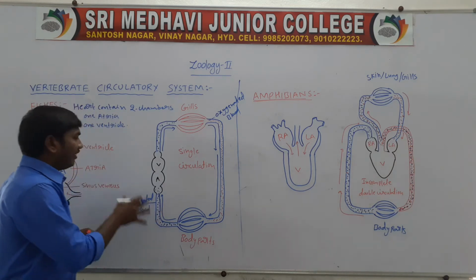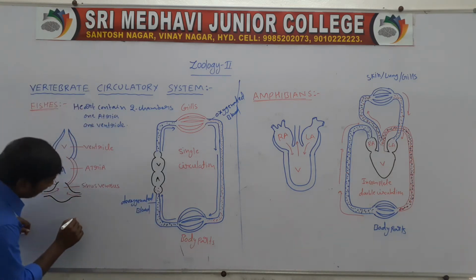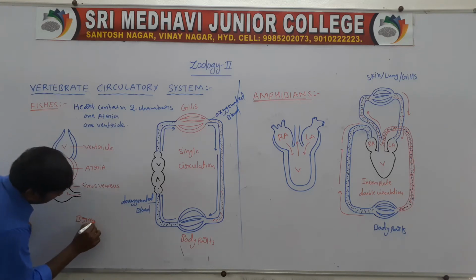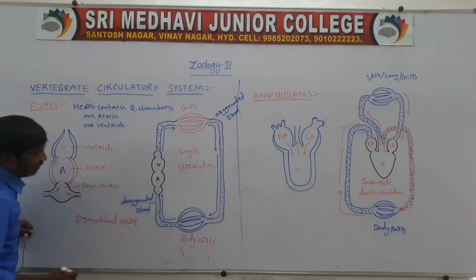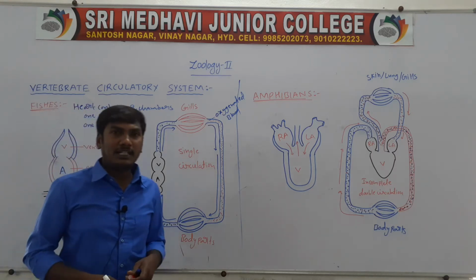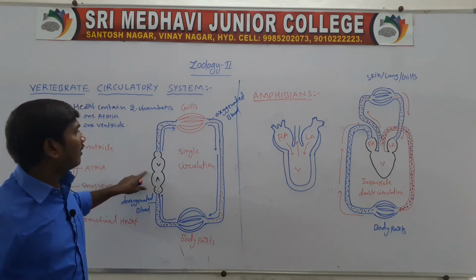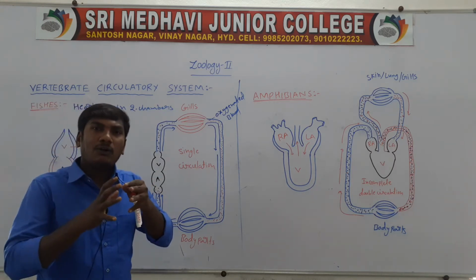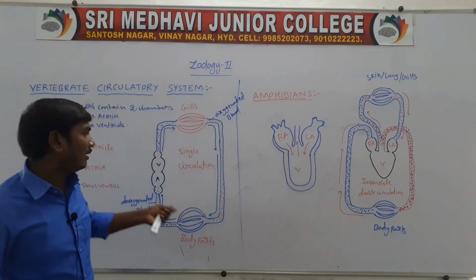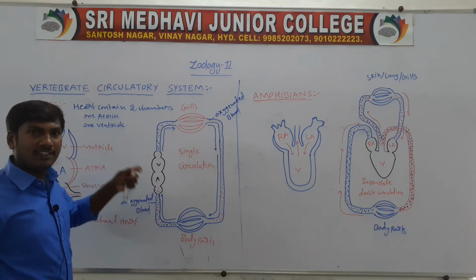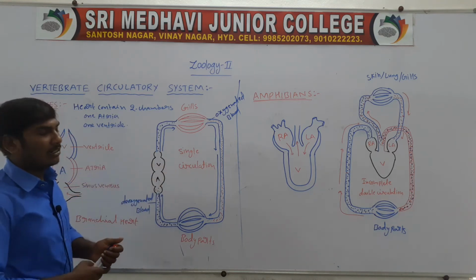Next, the fish heart is called the branchial heart. The fish heart is called the branchial heart because it sends only deoxygenated blood to the gills. The heart only sends deoxygenated blood. So this heart is called the branchial heart, and this is single circulation.